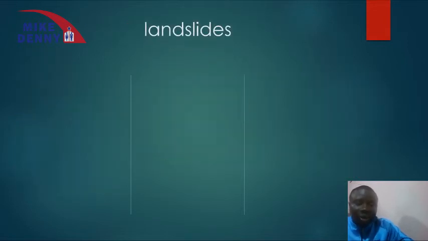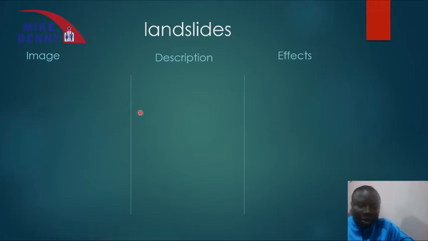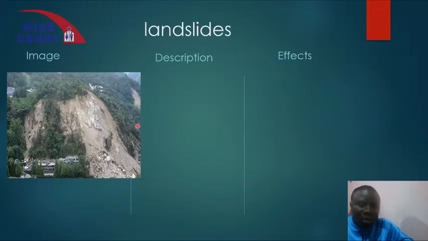The second cause of environmental degradation is landslides. So talking about landslides, we shall see the image of a landslide, we shall see its description, and we shall see the effect. Talking about the image of a landslide, you must have probably seen this. You see a sudden displacement of part of the soil from a higher level to a lower part.